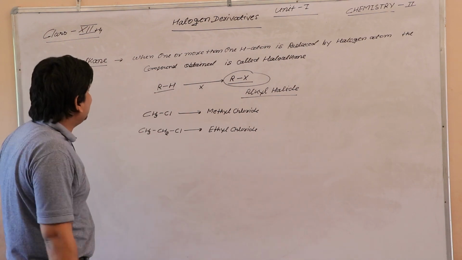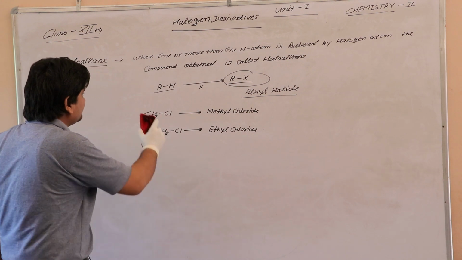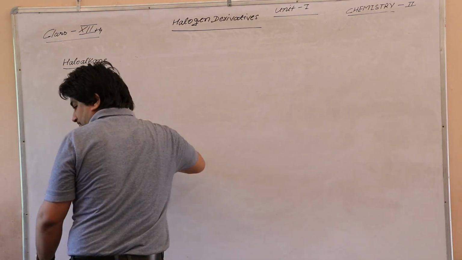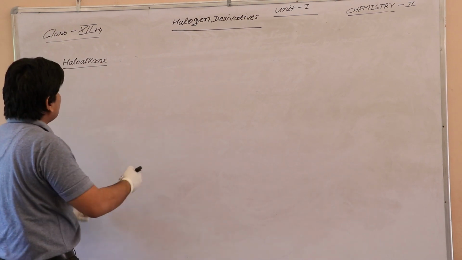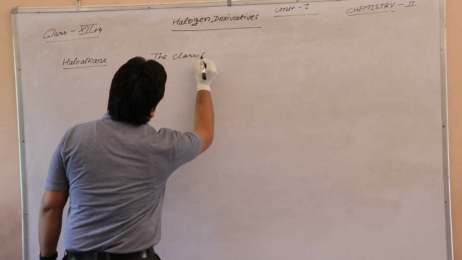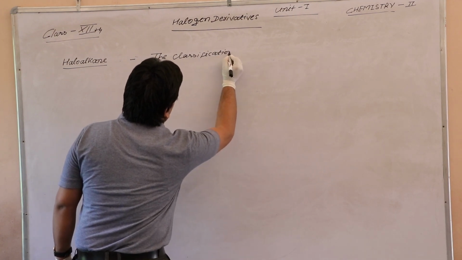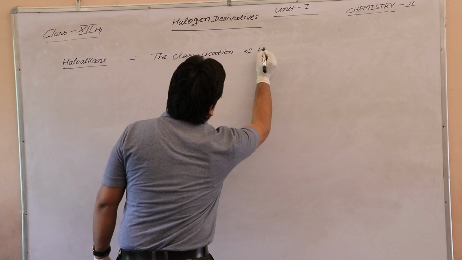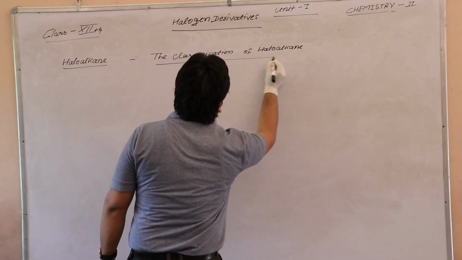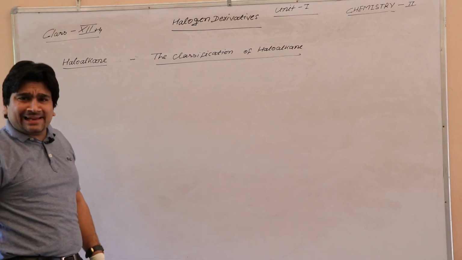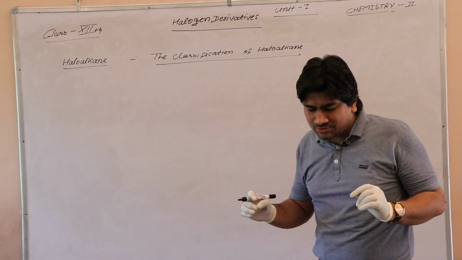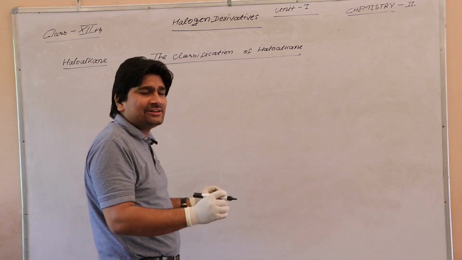Next we will read the classification of haloalkane. Haloalkane is classified in 3 types.